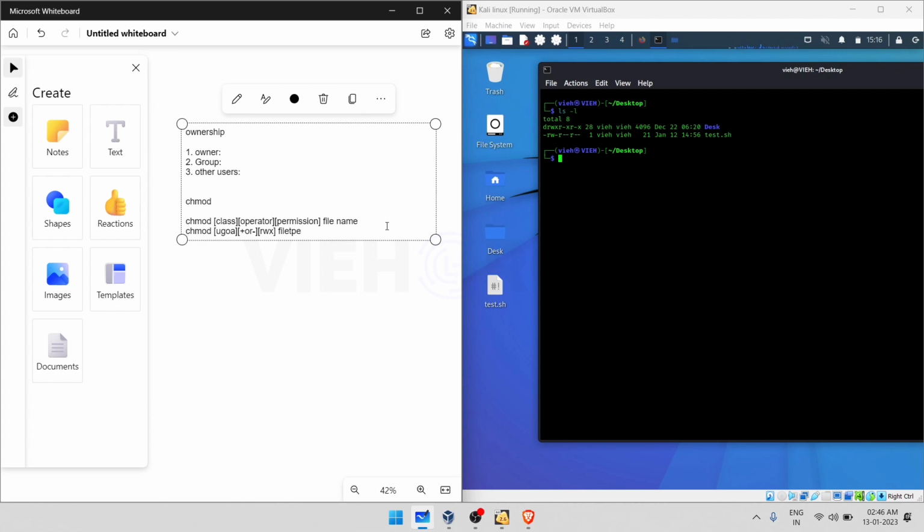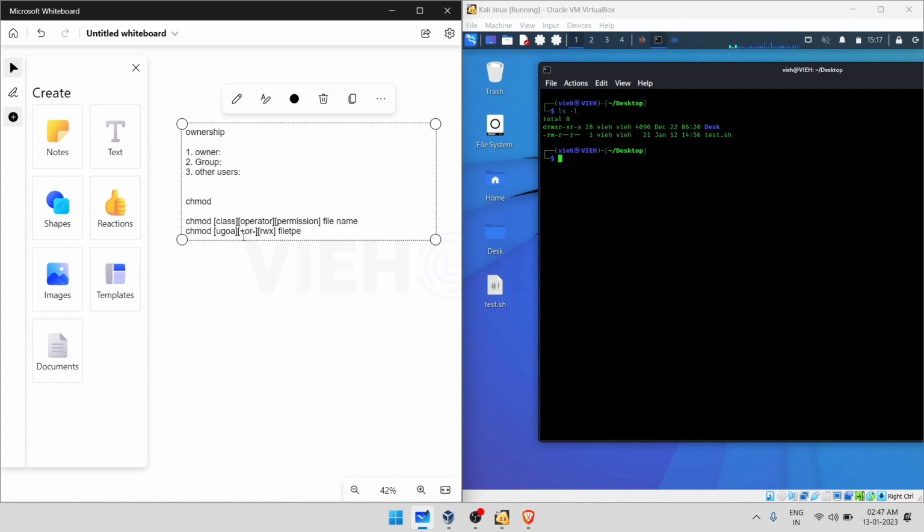The class is represented by the indicators u, g, o, and a, such that u is for the user, g is for the group, o is for the others, and a is for all classes. So we are specifying that we are assigning permission to the class of user, group, others, and all the classes.